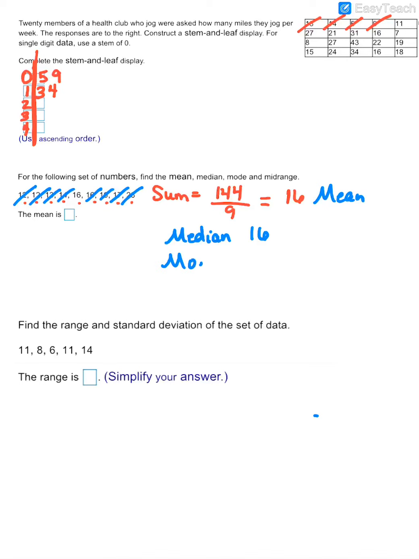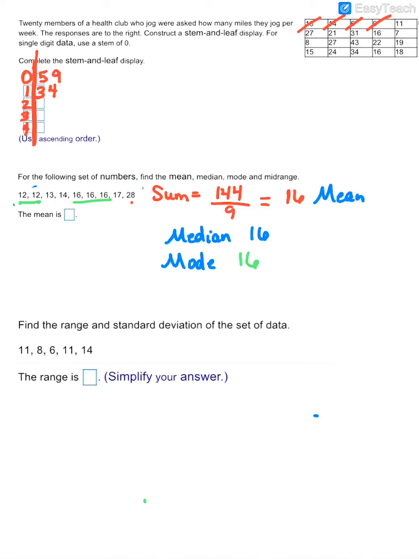Mode refers to which one occurs the most. So if I look at my list of values, notice that I have 12 occurring twice, 16 occurs 3 times. So my mode in this case would be 16.